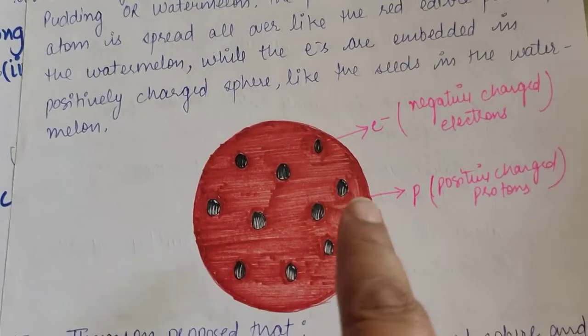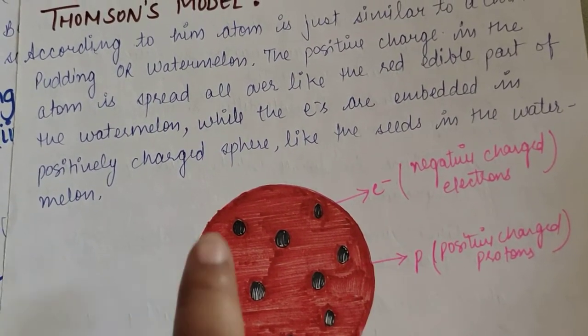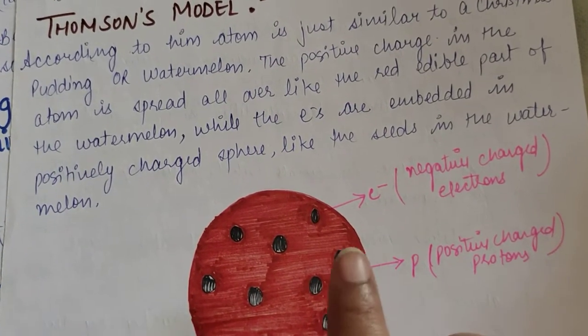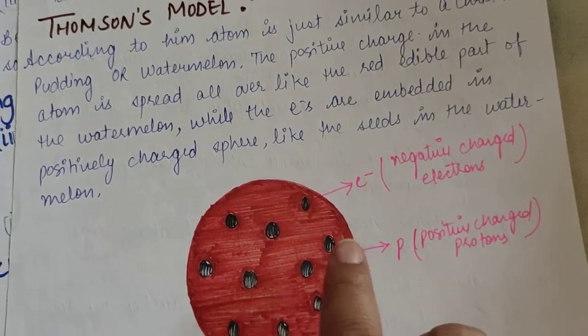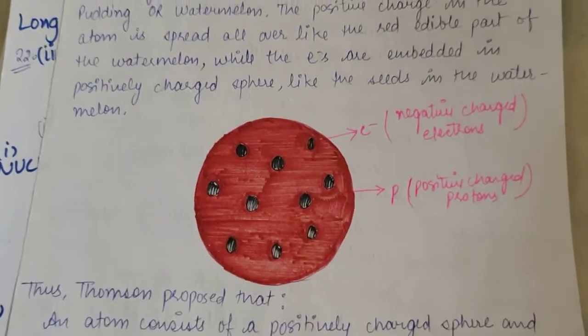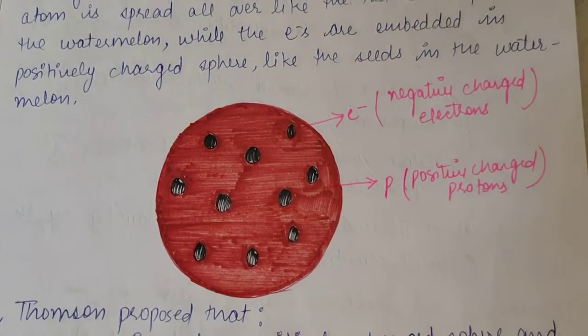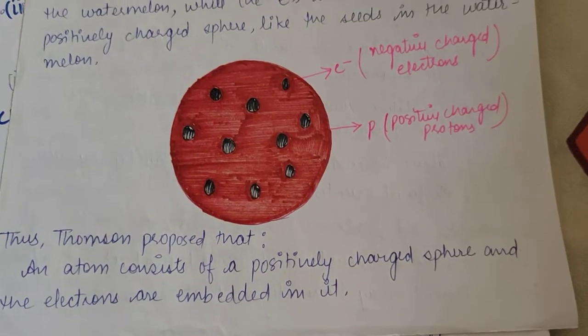He said that the atom is spherical in shape, and this sphere, like the red portion which I have made, is the positive charge, and the negative electrons are embedded somewhere in this positive charge as the seeds are embedded in the watermelon. Okay, so this was Thomson's plum pudding model or Thomson's watermelon model.